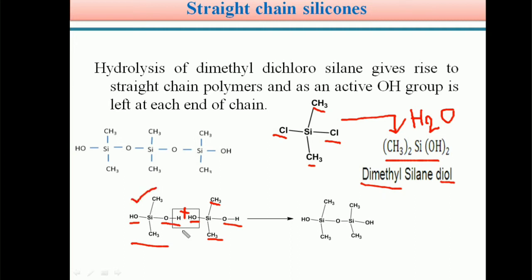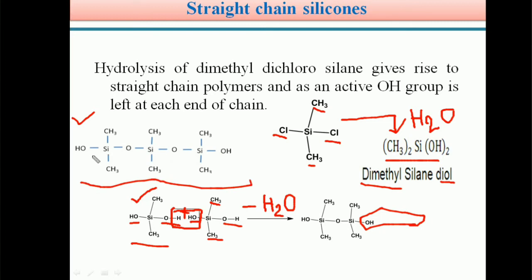Two molecules of dimethyl silane diol, by the loss of one water molecule, form this type of structure. Each dimethyl silane diol combines continuously with another molecule, forming a big polymeric structure.